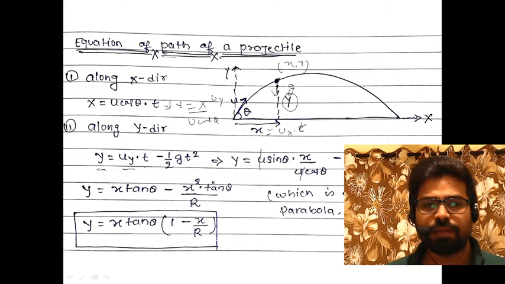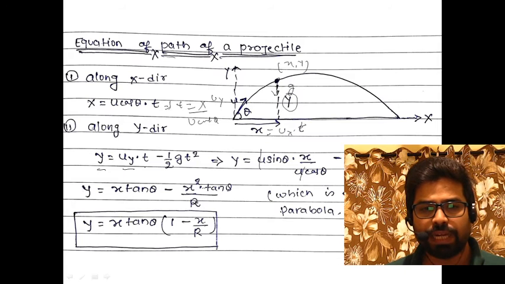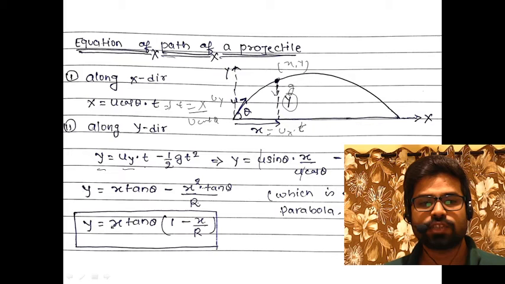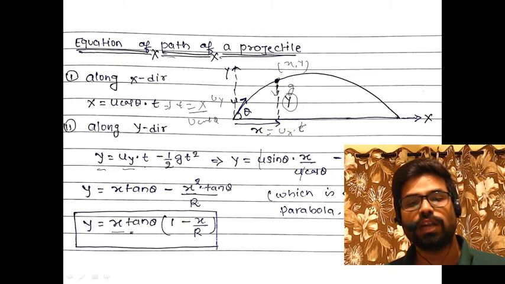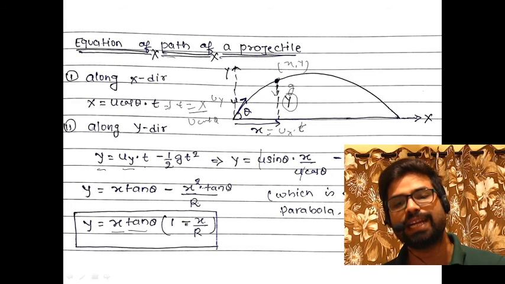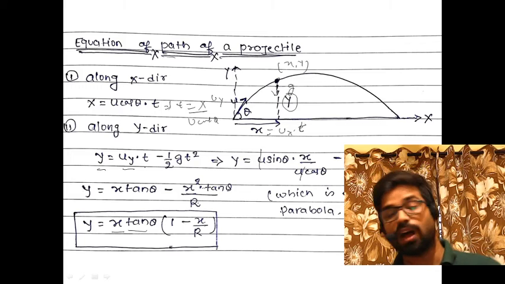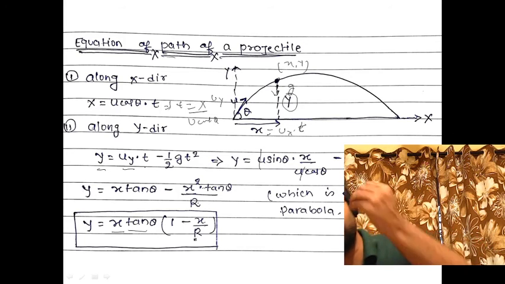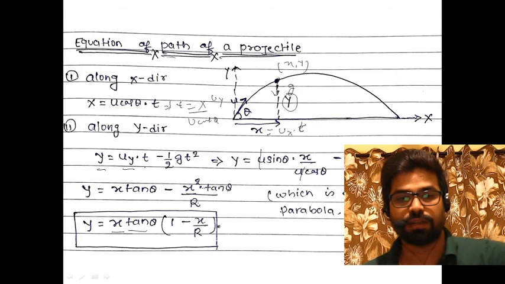So it will become x square into tan theta by r. R is range. X tan theta is taken as common, then y is equal to x tan theta bracket 1 minus x upon r. This is one of the very frequently asked expressions.